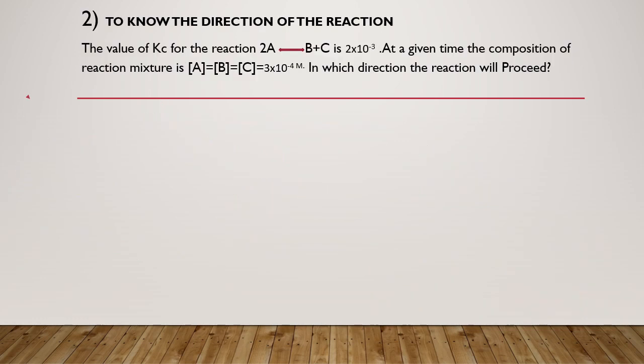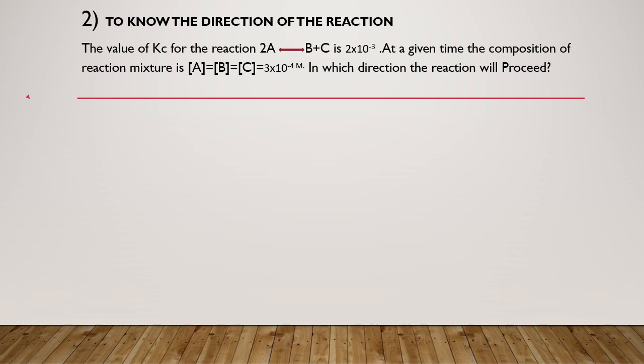One more significance of the equilibrium constant: it is also used to know the direction of the reaction. In order to explain this concept, let's solve one problem here. The value of Kc for the reaction is given, that is 2 into 10 to the power minus 3 molar.